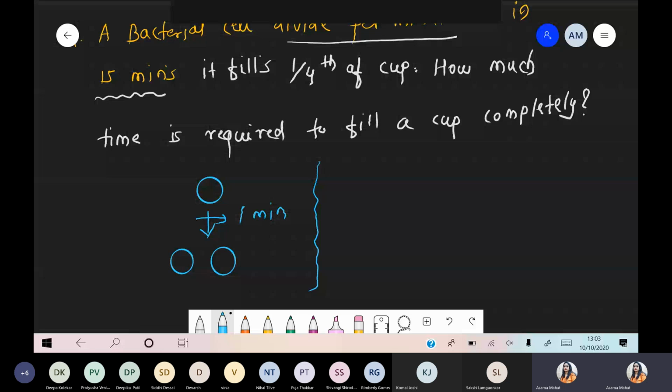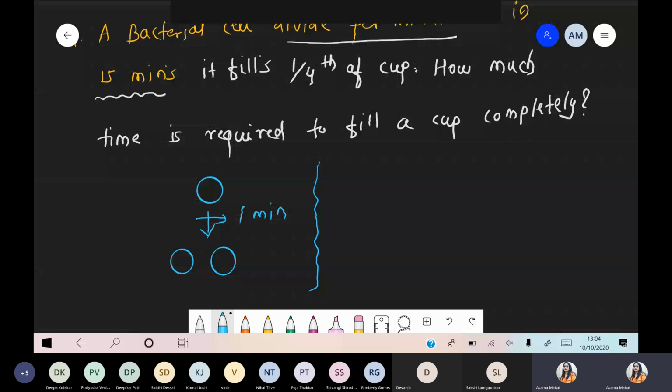Very good, Devash. Yes, it's true. Can you explain to me, beta? Devash, you can turn on your mic and talk. No problem. Devash, can you explain? Answer is true, that is 17 minutes. It's true. On the 16th minute, it is half filled, correct, and then on the 17th minute, it completely fills the cup.